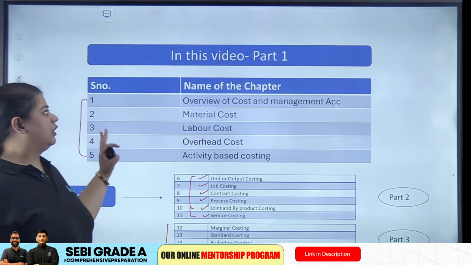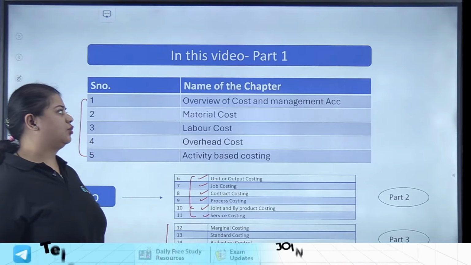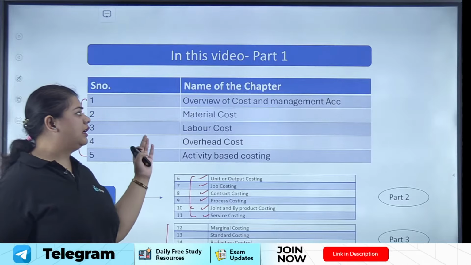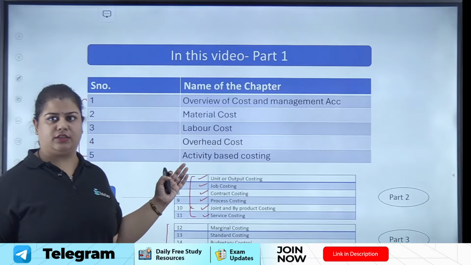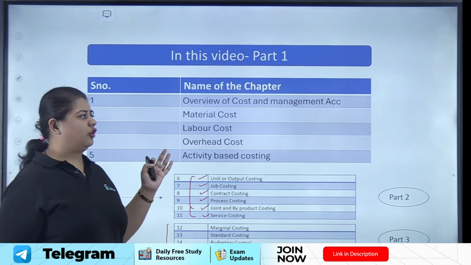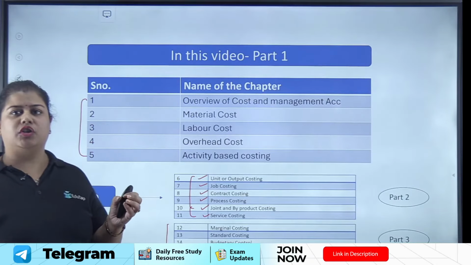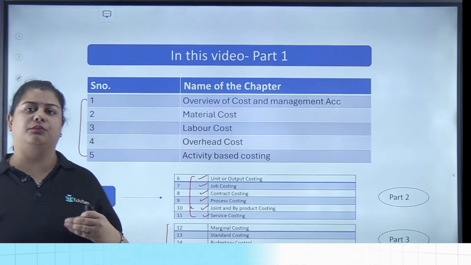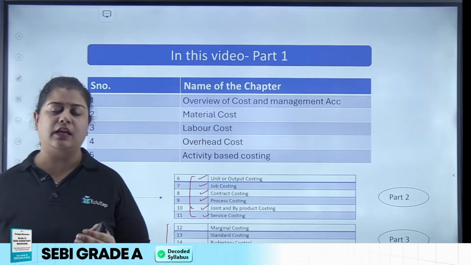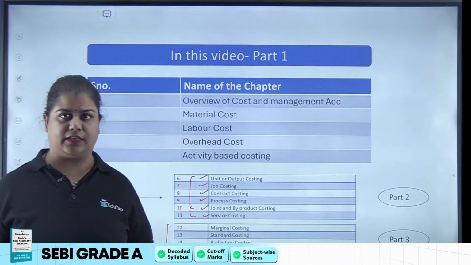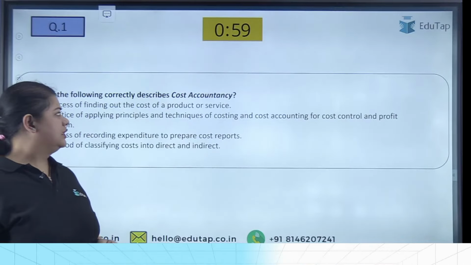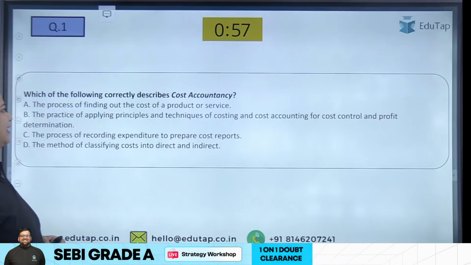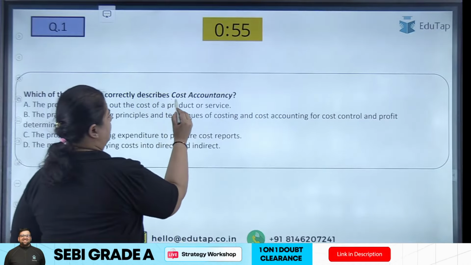Okay, so coming to our first chapter today, overview of cost and management accounting, I'll try to cover this subject wise only, and I've tried to incorporate questions which are concept based so that I can make you understand the concept better, plus some previous year questions as well. Starting with our first question: which of the following correctly describes cost accountancy?